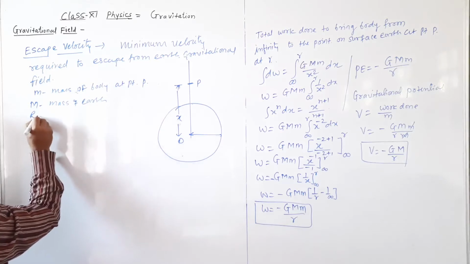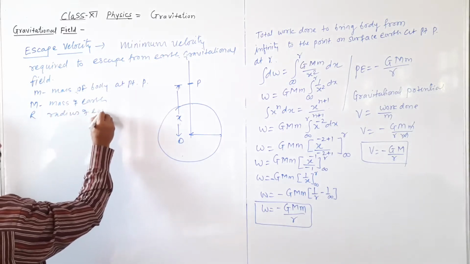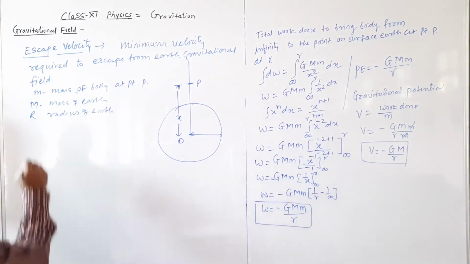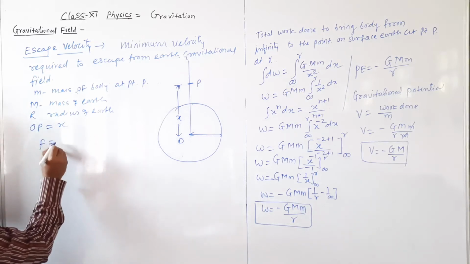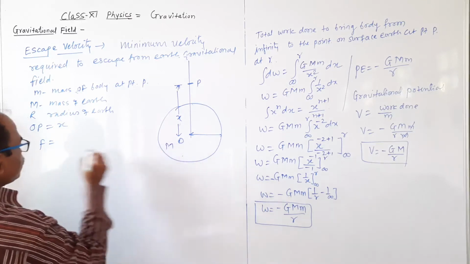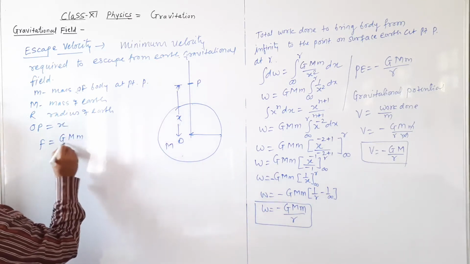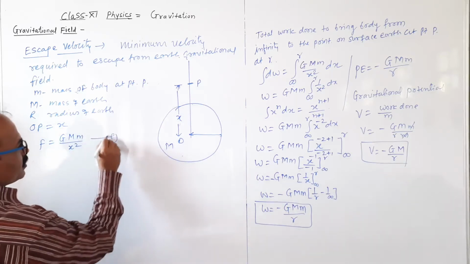R is the radius of the earth, earth का radius है. And OP is a distance equal to x. Then the force experienced by this body due to the earth's mass is F equal to capital G, capital M, small m divided by x square. This is equation number 1.